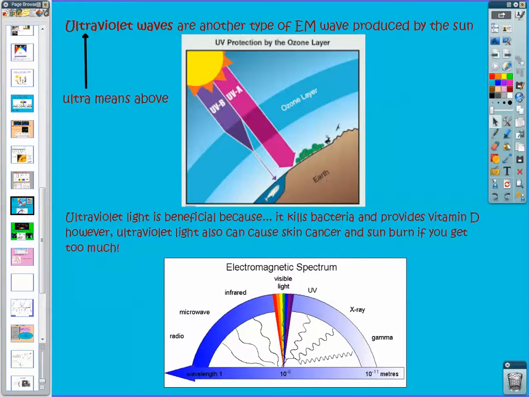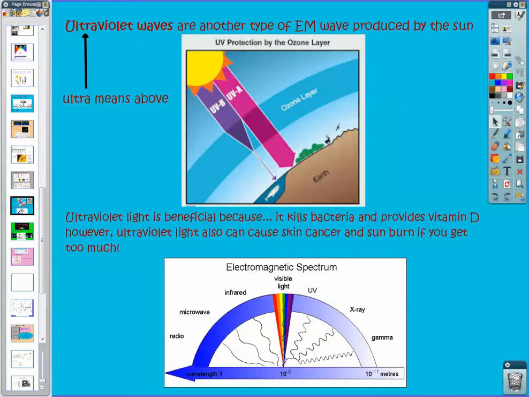Now, ultraviolet waves are another type of wave we get a lot of from the sun. That prefix ultra means above, so these are waves with frequencies above that of the color violet. And these are the types of waves that could potentially cause skin cancer and sunburn if you get too much of them. But there's also some real benefits to these.